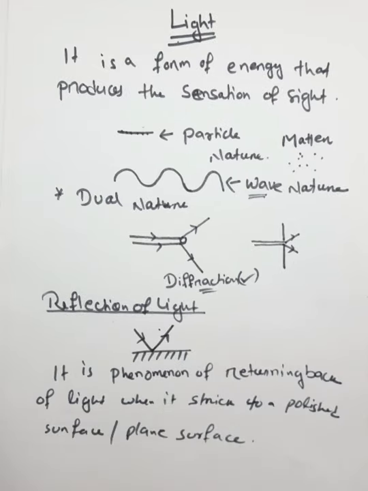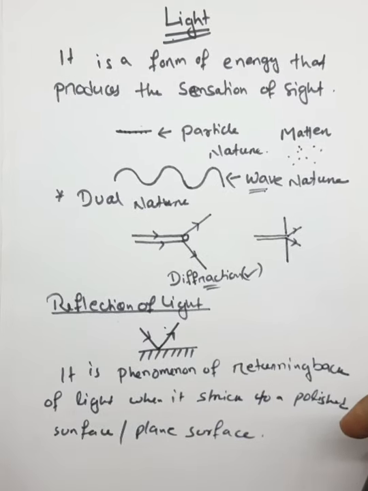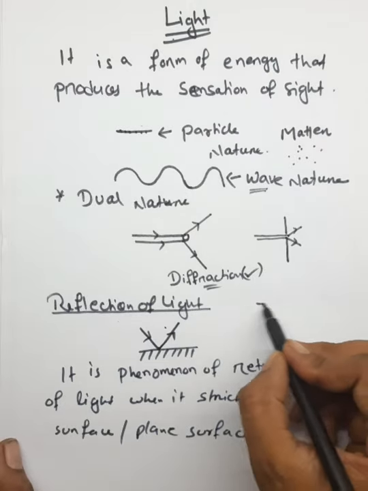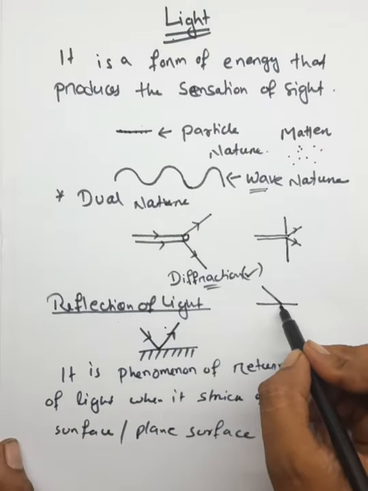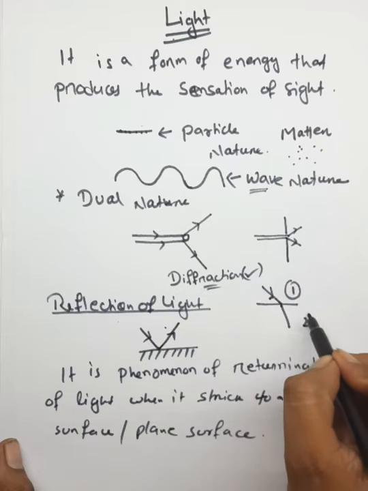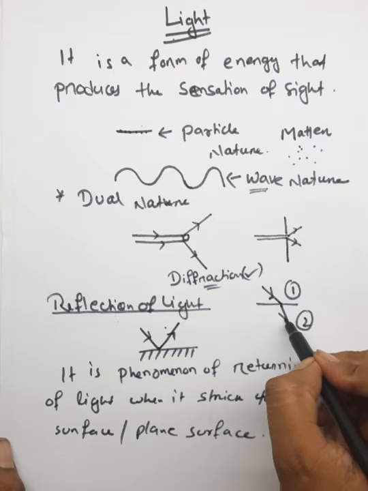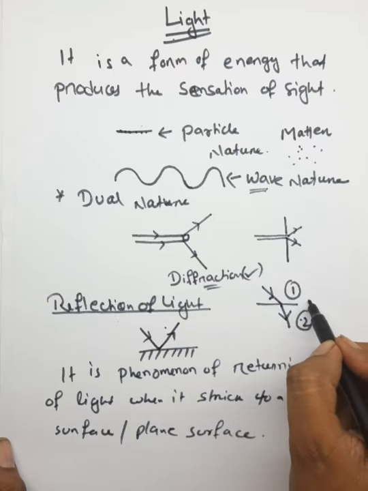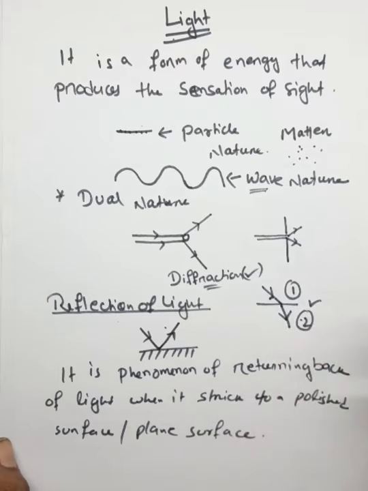There is another phenomenon which is known as refraction. In that case, light will go to another medium. This is medium 1, this is medium 2. Light goes from one medium to another. This is called refraction, which is our next topic.